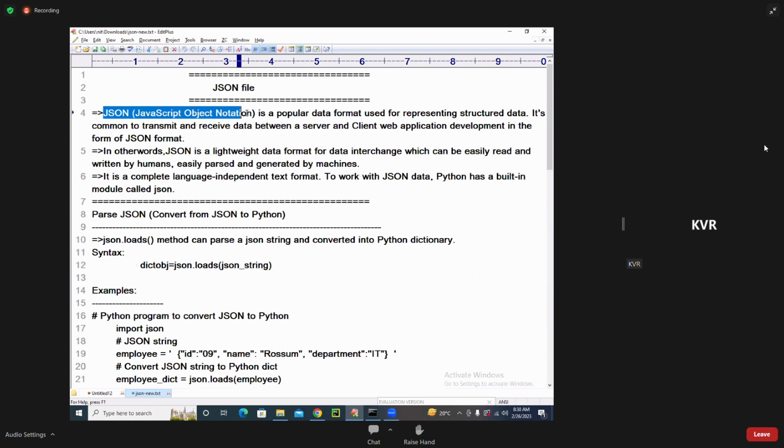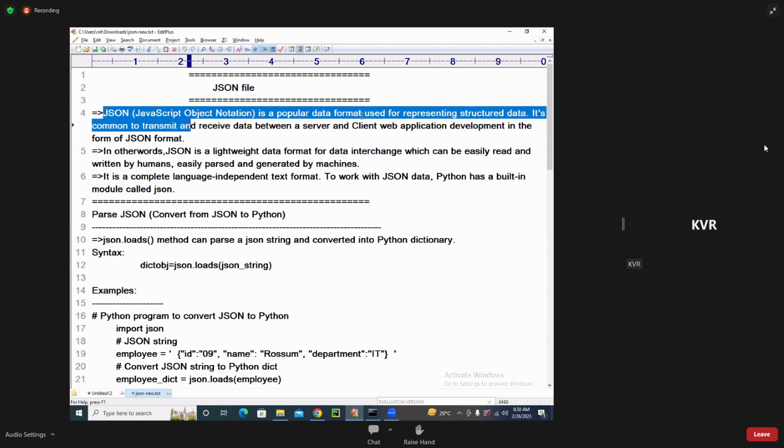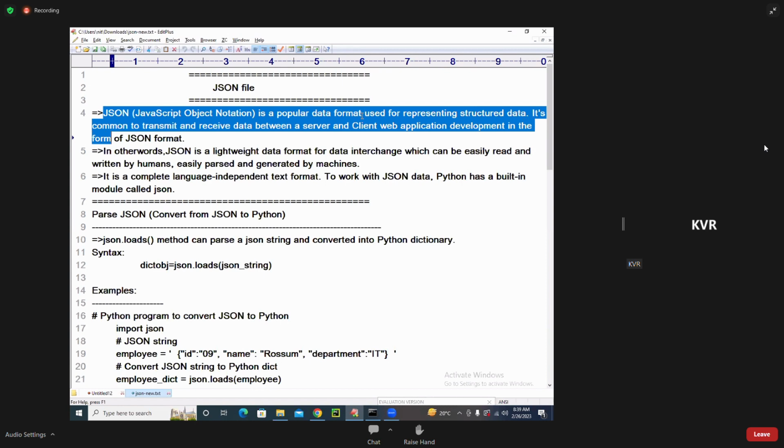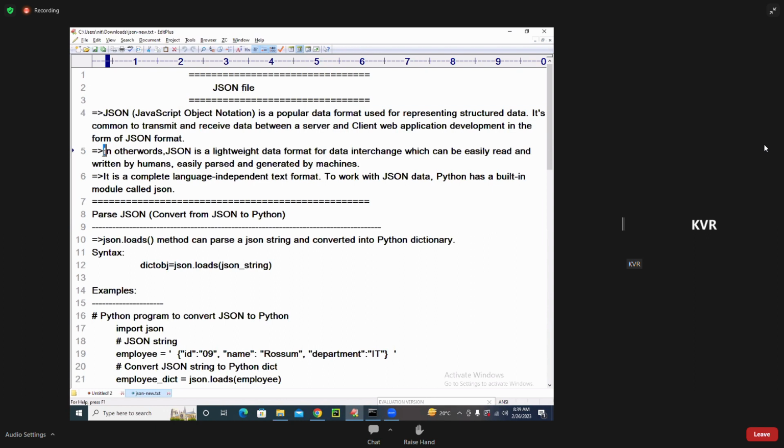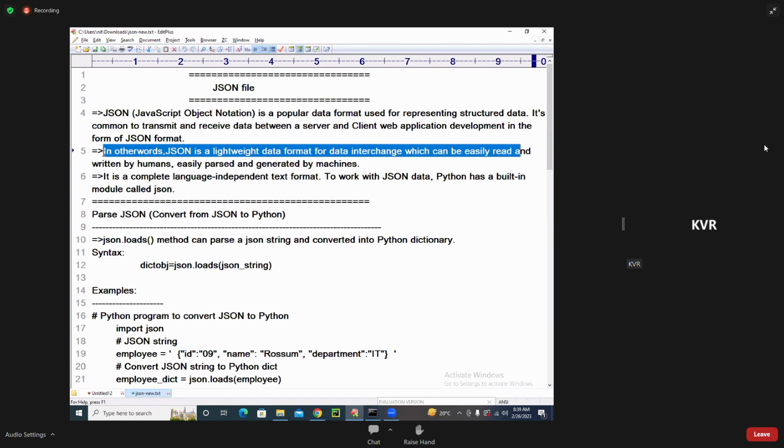JSON stands for JavaScript Object Notation. It is a popular data format used for representing structured data. It is commonly used to transmit and receive data between a server and a client in web application development. In other words, the JSON file format is a lightweight data format for data interchange, which can be easily read and written by humans, and easily parsed and generated by machines. That's why this is a common component for all the languages.